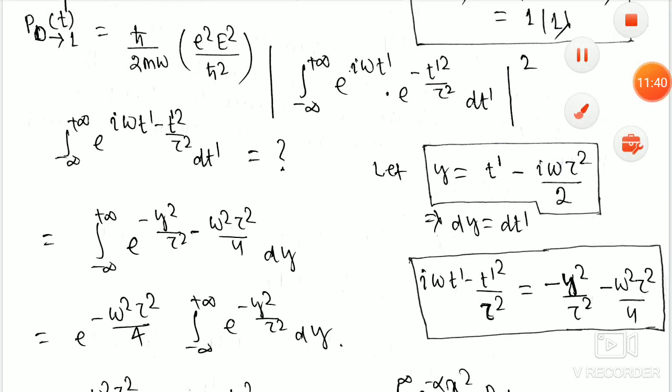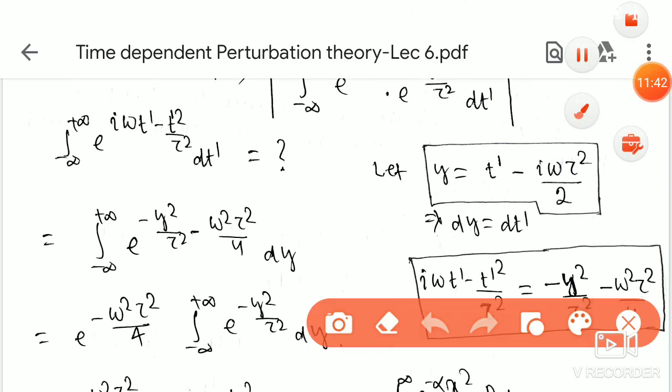Suppose I make a change of variable. I will take a variable y, equal to t' minus i omega tau^2 divided by 2. So dy is equal to dt', if you differentiate both sides.